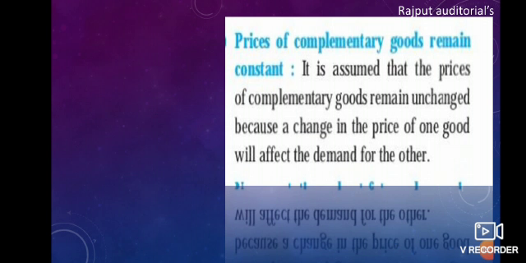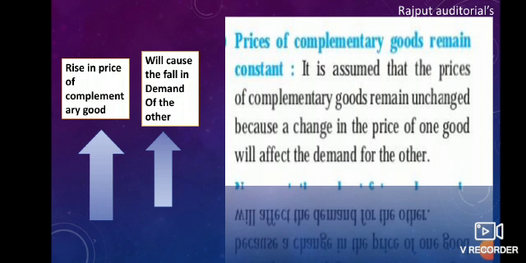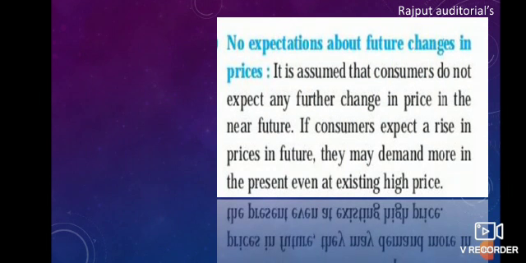The complementary demand is also known as joint demand, because here two commodities are demanded jointly. So in this case, a rise in the price of a complementary good causes a fall in the demand of the other. In my example, I explained to you the demand for the car has fallen just because there is a rise in the price of petrol. So let's move towards the next point, which is no expectation about future change in price.